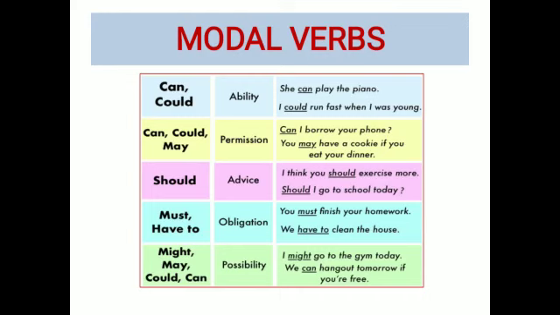You can pause the video and have a look that these modal verbs can and could are actually used to show ability. Can, could, may are also used for permission. For example, on a daily basis we use this word may. We ask our teacher, may I drink water? What are you asking for that way? You are seeking the permission of the teacher. So these words are used to seek permission. The rest you may have a look at.